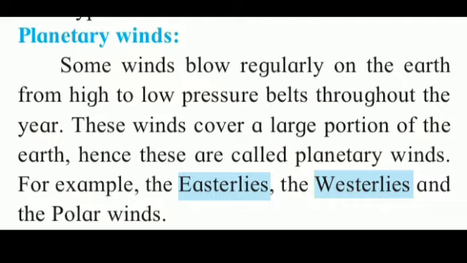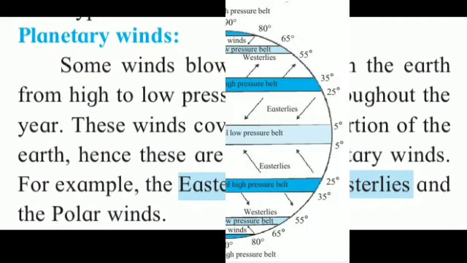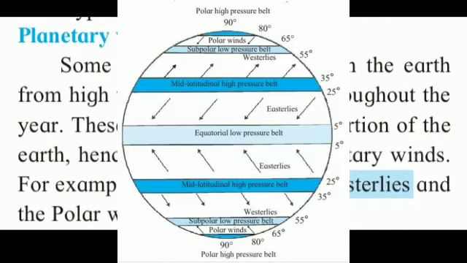Now see the explanation. Student, planetary winds means these are the winds which cover an extensive area on the planet Earth. Means a large portion of our Earth's surface is covered by these planetary winds.